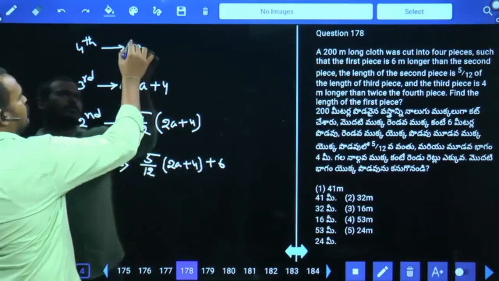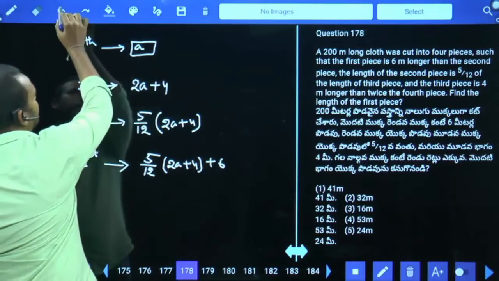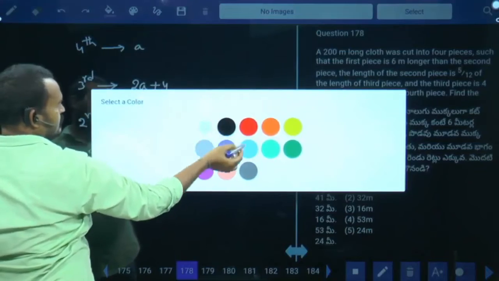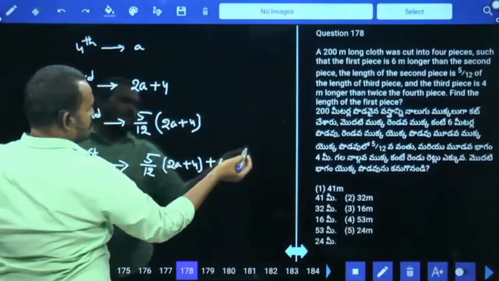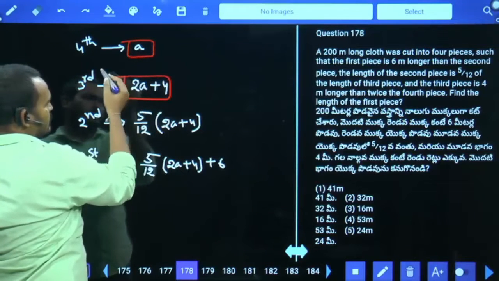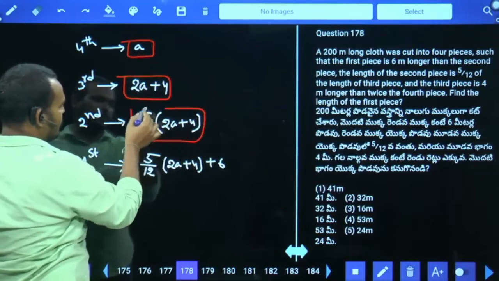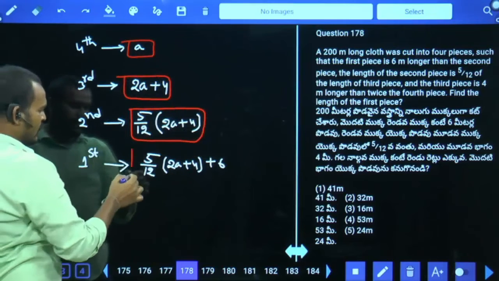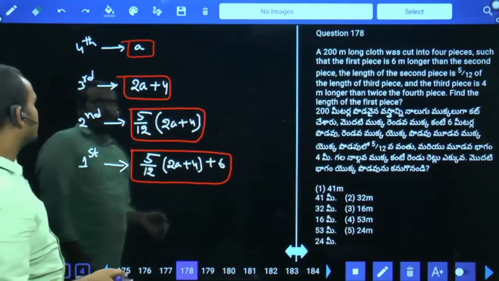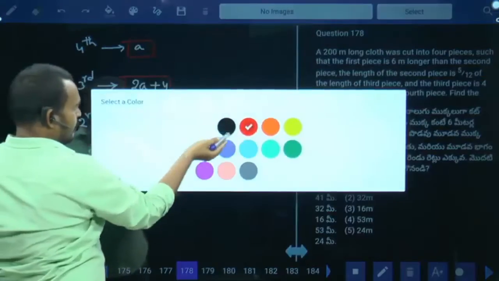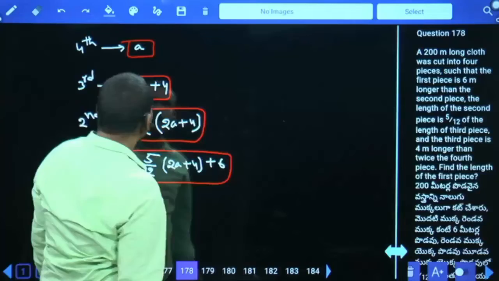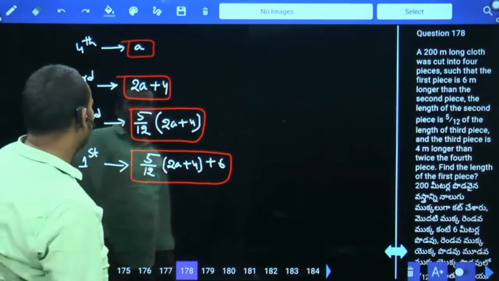Then the fourth piece is A, the third piece is 2A plus 4, the second piece is 5 by 12 of 2A plus 4, and the first piece is 5 by 12 of 2A plus 4 plus 6. All are added, it will be equal to 200 meters.